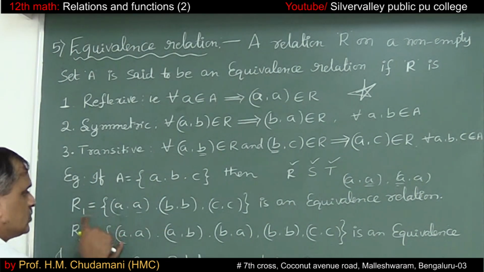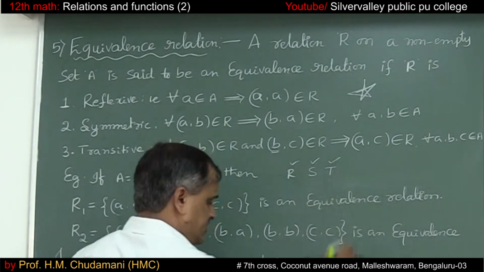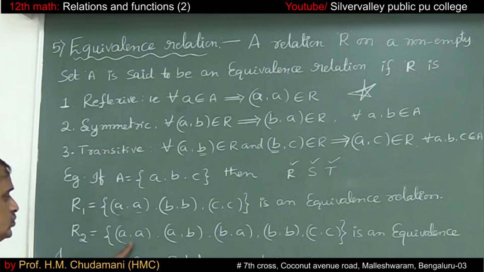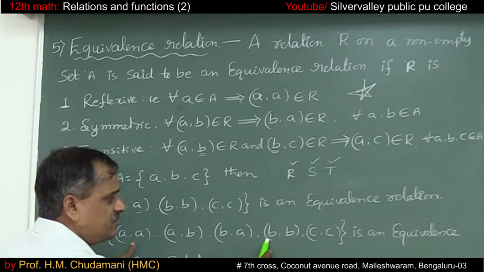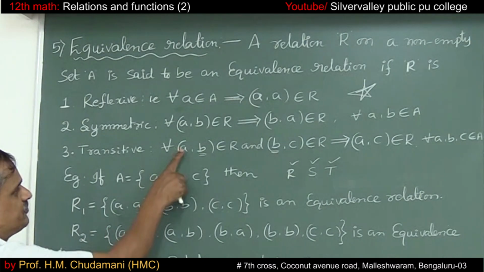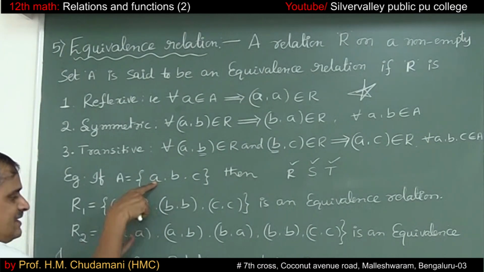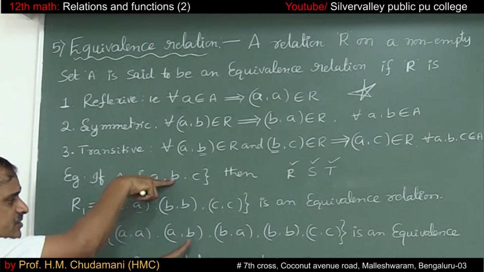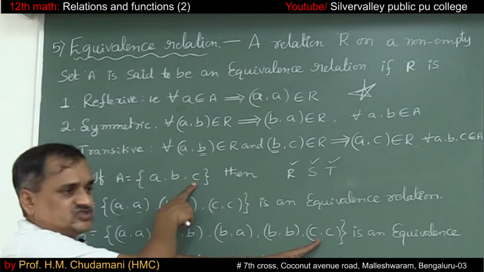So R1 is an equivalence relation. Next, come to the relation R2: (a, a), (a, b), (b, a), (b, b), (c, c). Is it an equivalence relation? Let me verify. For the reflexive relation, for the element a, (a, a) should be there. For the element b, (b, b) should be there. For the element c, (c, c) should be there.